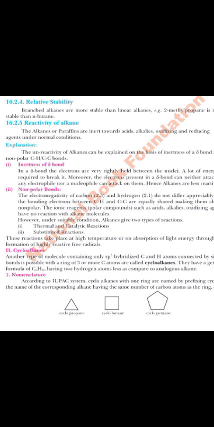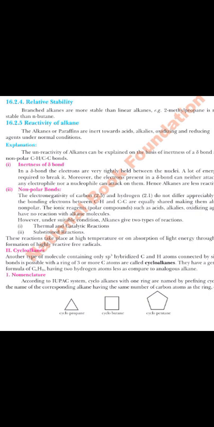What do we mean by this? The first factor is that since they contain carbon-carbon single bonds, the sigma bond is tightly held between the nuclei, which makes it really hard to break. A lot of energy is needed to break the sigma bond, and the electrons present in the sigma bond can neither attack any electrophile nor nucleophile. Why? Because their electron density is confined to a very fixed point. They will not let it divert or disperse. That is why they are relatively less reactive.